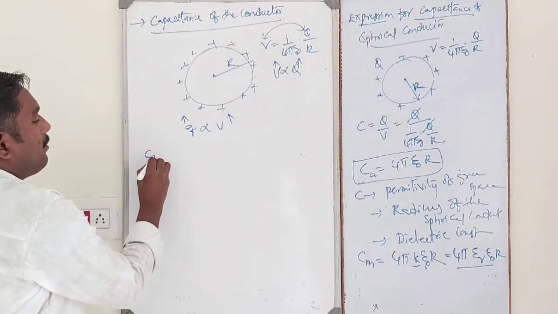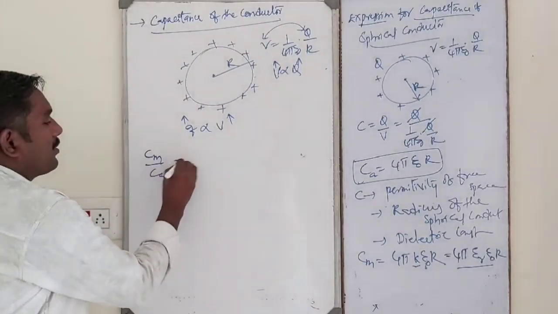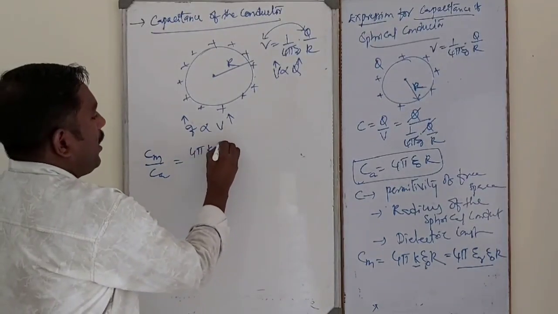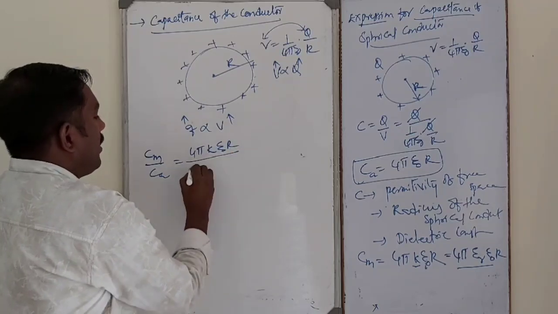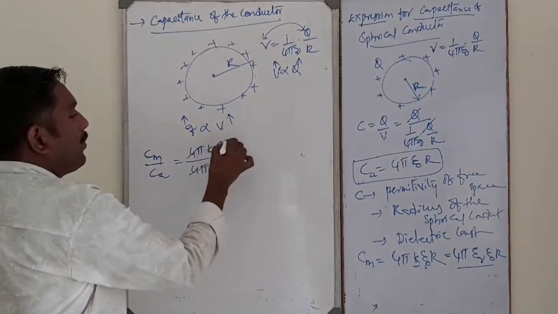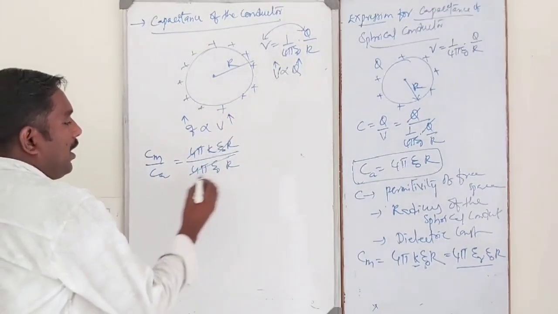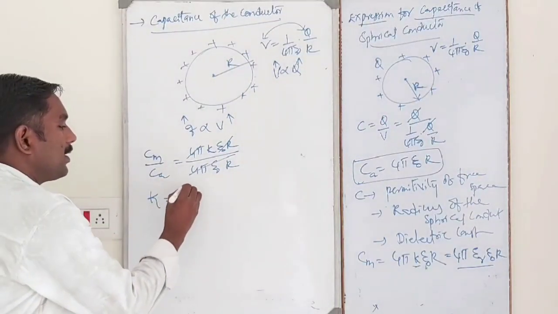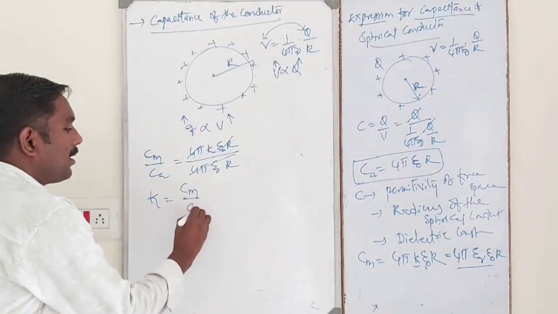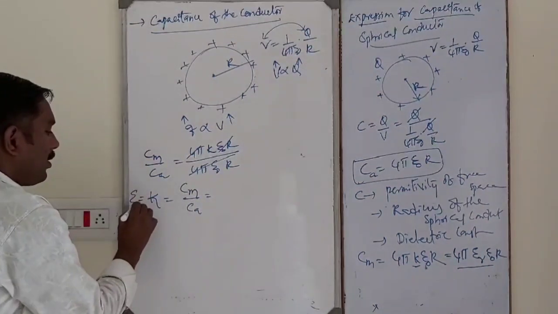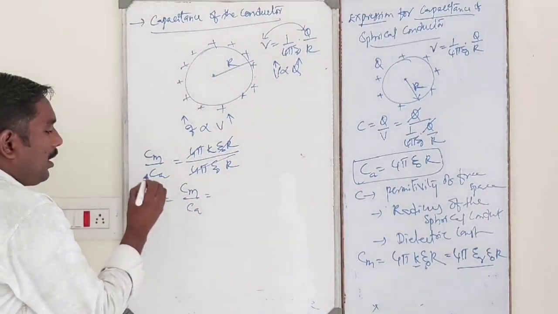Now see the ratio Cm by Ca. Cm is 4 pi k epsilon naught r divided by 4 pi epsilon naught r. 4 pi epsilon naught r cancels out. Then Cm by Ca is equal to the dielectric constant or relative permittivity, epsilon r, which is equal to k.